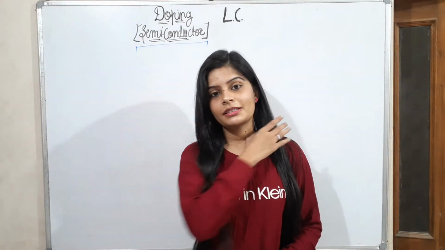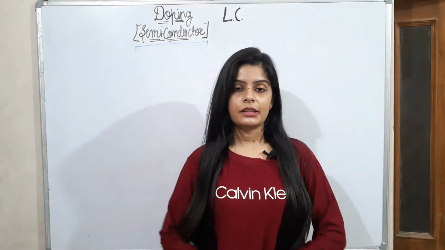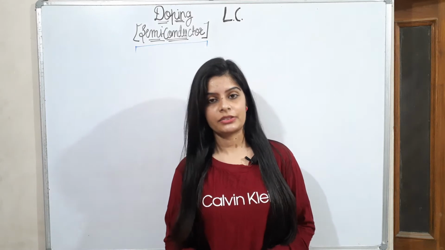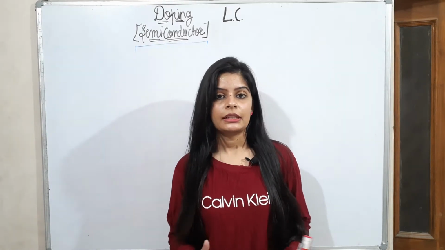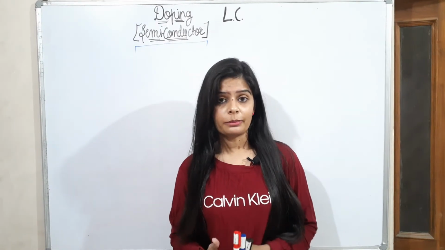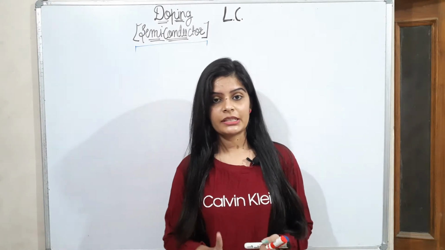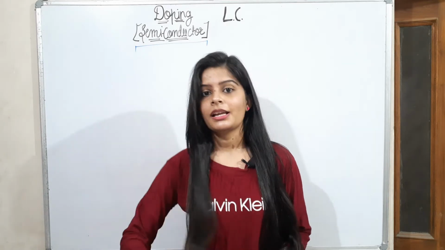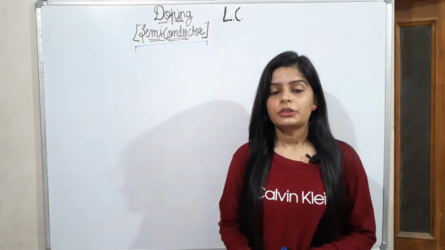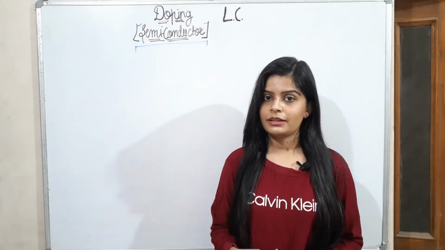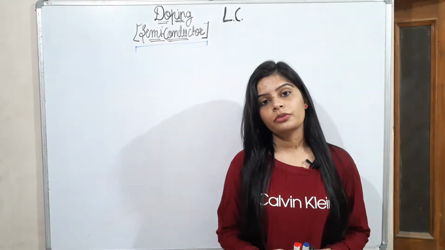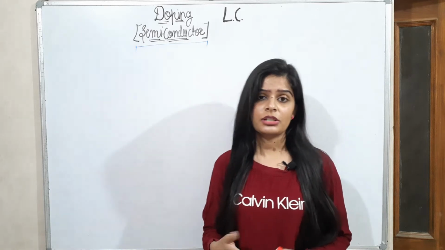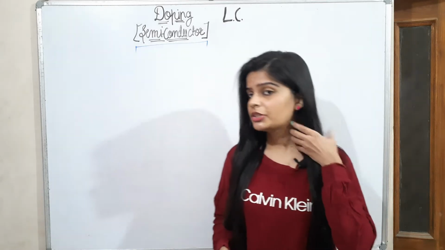Our today's topic is about doping, which is done in semiconductors, and there are two types of semiconductor, intrinsic and extrinsic. So we are going to complete all these topics: semiconductor, what is intrinsic, extrinsic, doping, n-type, p-type semiconductor, all of these things. This is a topic of class 12th, chapter 1, solid state, and this is important for chemistry students at school level, college level, and for NEET, NET and other competition exams also.